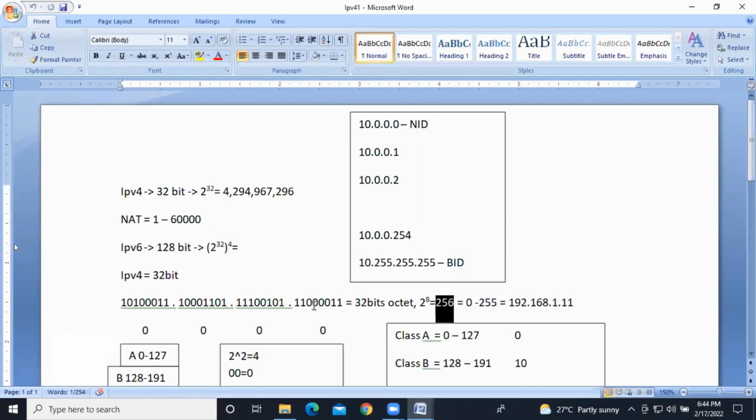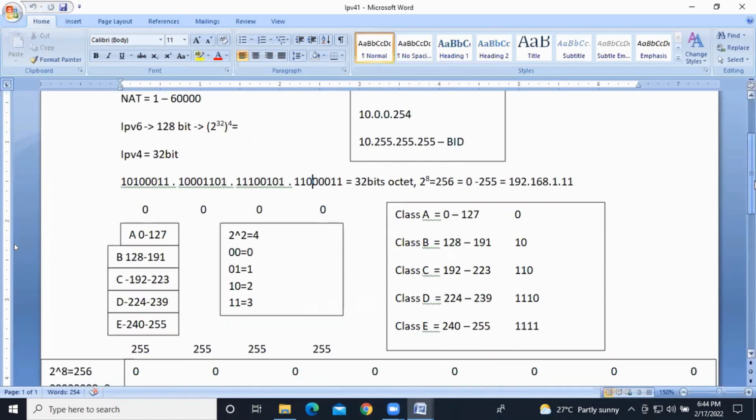So this octet has 0 to 255, this octet also has 0 to 255, and this octet also, and this one also. Clear? How many octets? 4 octets, each with 0 to 255 combinations.